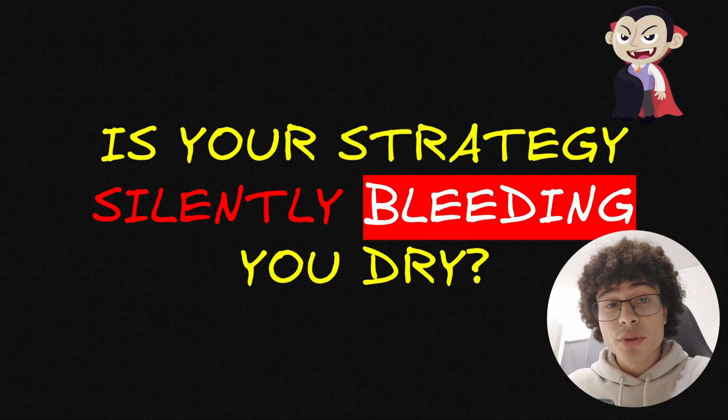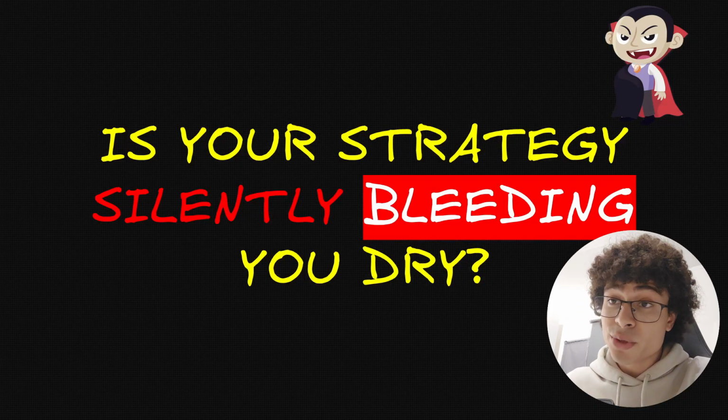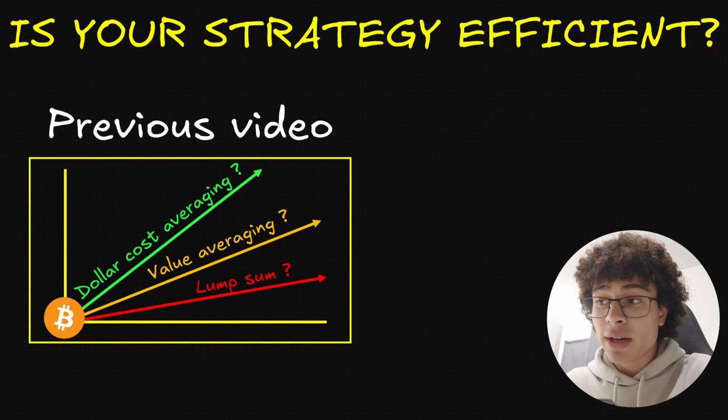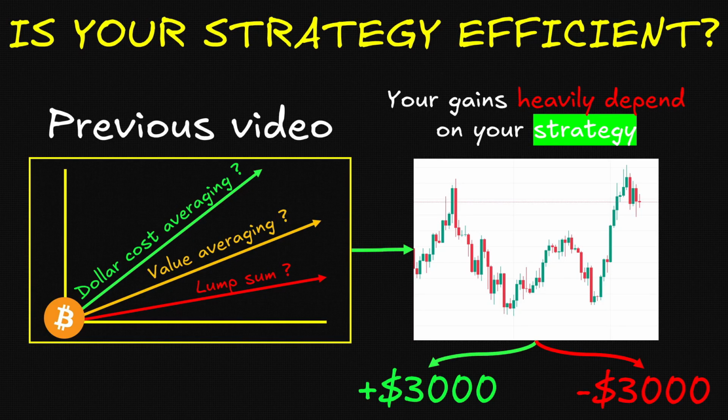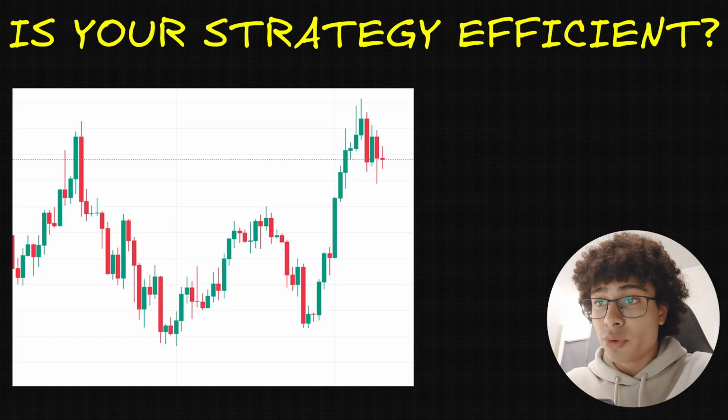But having an investment strategy does not mean you make profit. So you should ask yourself this question: is your strategy silently bleeding you dry? In one of the previous videos I made, I covered the 3 most common investment strategies, which are lump sum investing, value averaging, and dollar cost averaging. And in that video we saw that our gains are heavily dependent on our strategy. With the same chart but a different strategy, you can be negative or positive. Let's take an example to illustrate that.